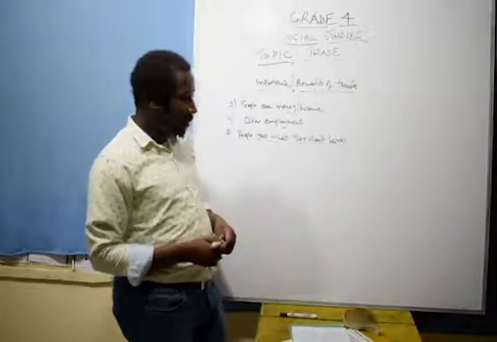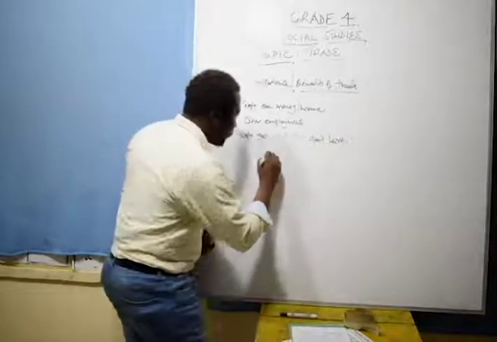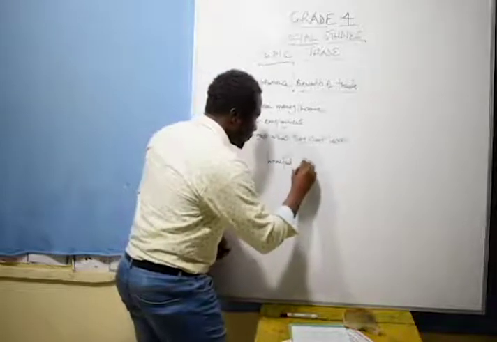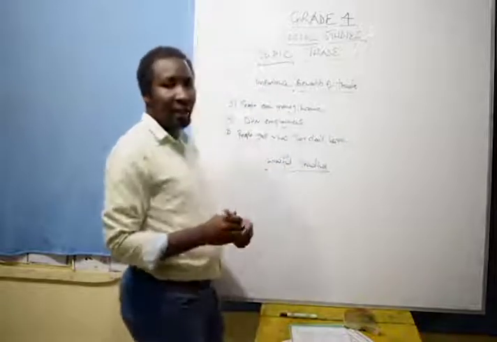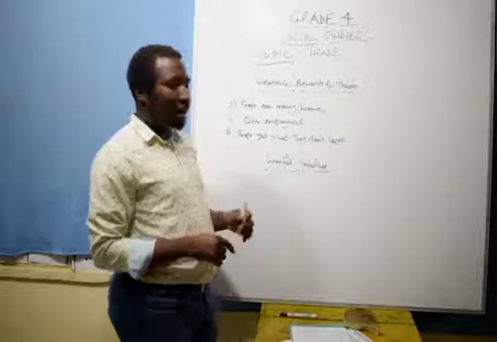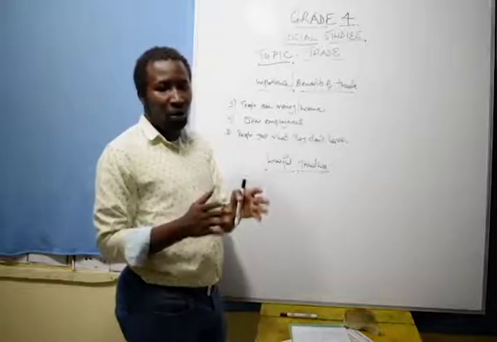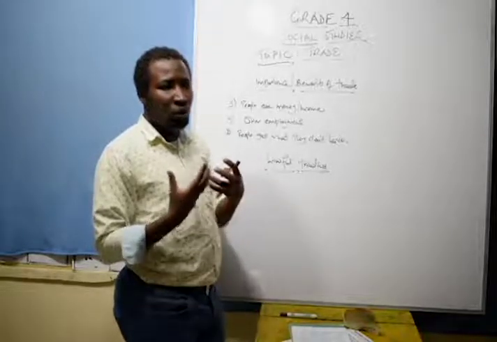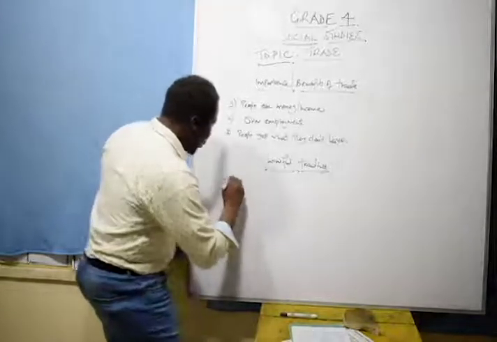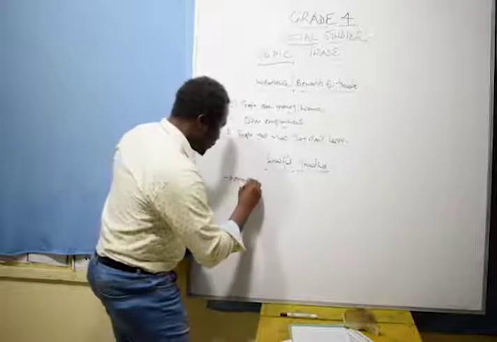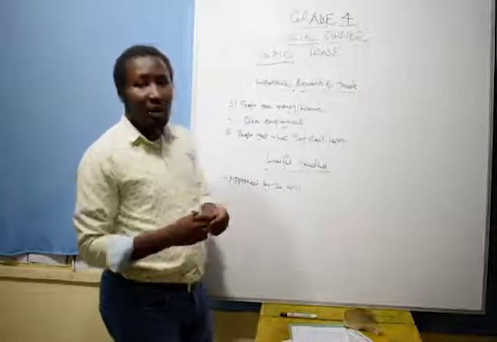for the daily activities. Now, the other subtopic or another thing we're going to look at is lawful trading. So let us look at lawful trading. Okay? As we wind up, as we look at lawful trading, this is a trading whereby it's a legal or required type of trading. What do you mean by legal or lawful trading? Now, these are trading that is approved by the government. Okay? So trading that is approved by the government. Okay? Also, it requires a license.